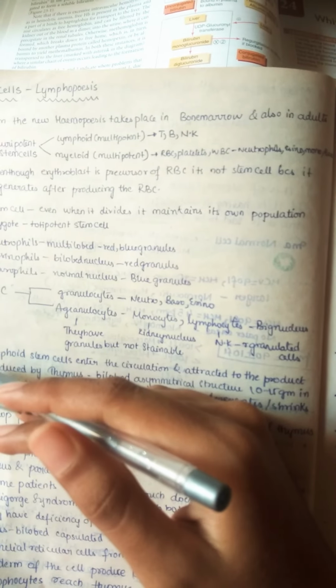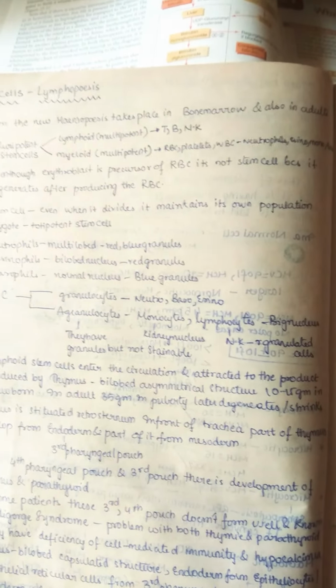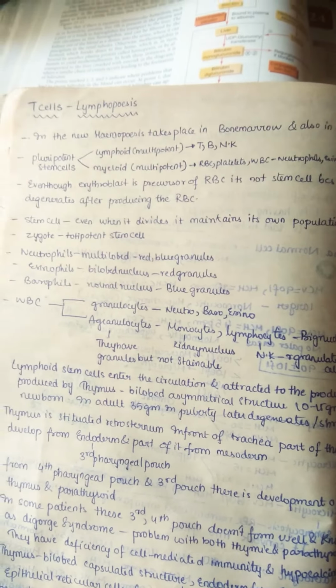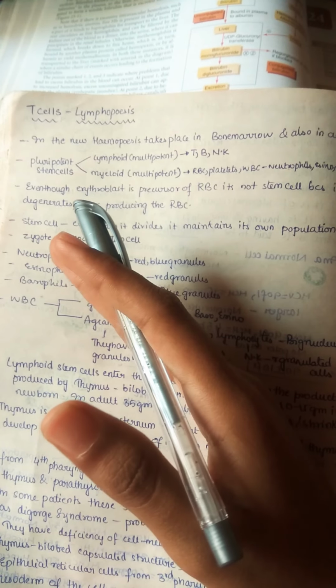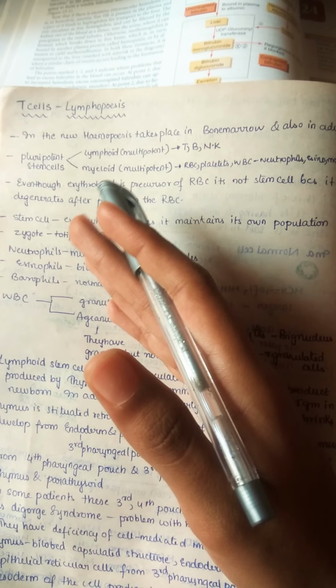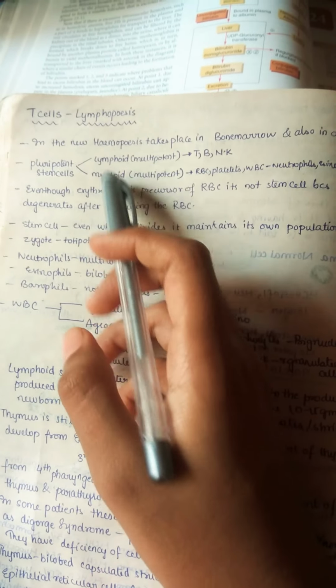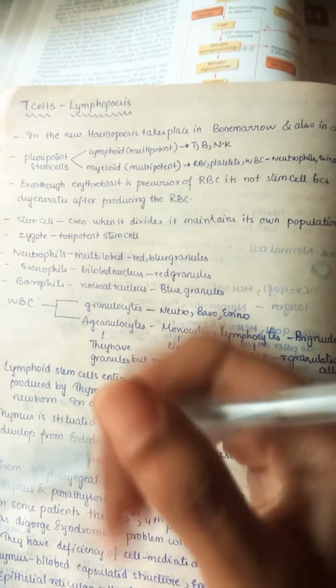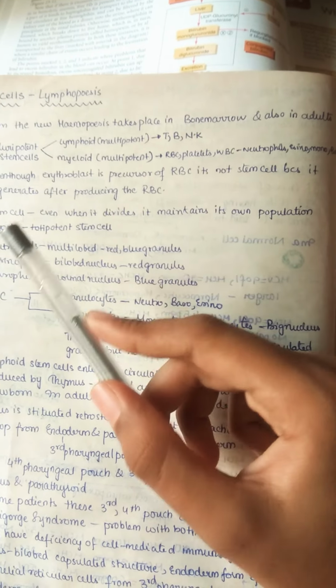Whatever the blood cell, even the T cell starts from its birth in the bone marrow, and even in adults, the formation of all these blood cells takes place in the bone marrow. First, pluripotent cells convert into multipotent cells, those are our lymphoid and myeloid stem cells. Lymphopoiesis means from lymph, so of course lymphoid cells lead to the formation of T cells. T cells, B cells, natural killer cells, all come from our lymphoid multipotent cells.